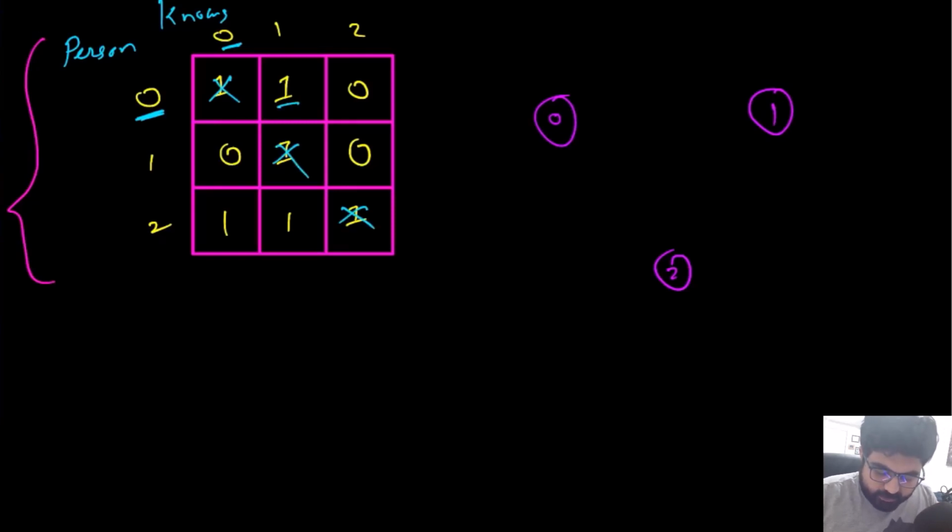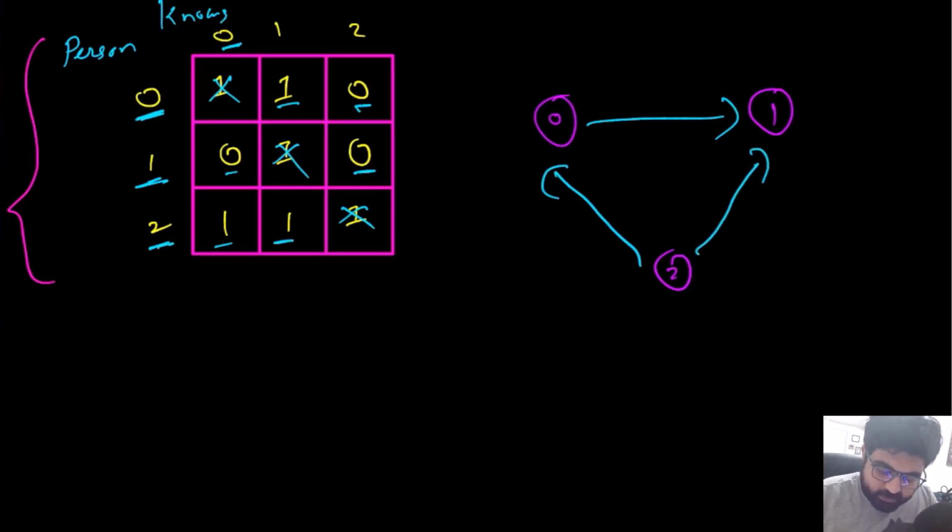So 0 knows 1, right? Yeah, we mark it. Now does 0 know 2? No, 0 does not know 2, so there is not going to be any edge. Now whether 1 knows 0? No, 1 does not know 0, and 1 also does not know 2, so 1 does not know anyone. Now whether 2 knows 0? Yeah, so 2 knows 0, that is good. And whether 2 knows 1? Yeah, 2 also knows 1, so that is also good. And 2 knows 2? Yeah, that is true, so we can ignore that.